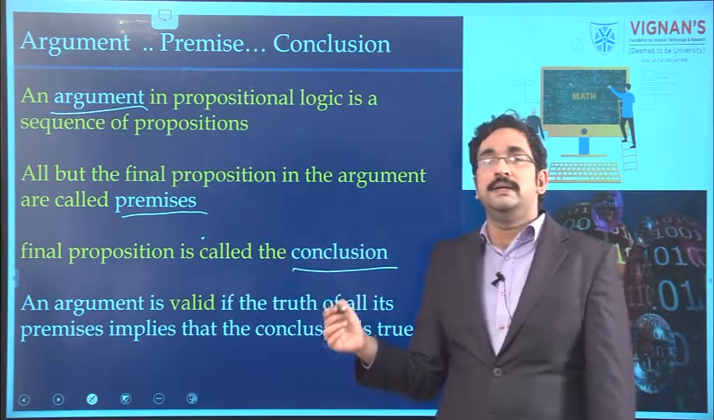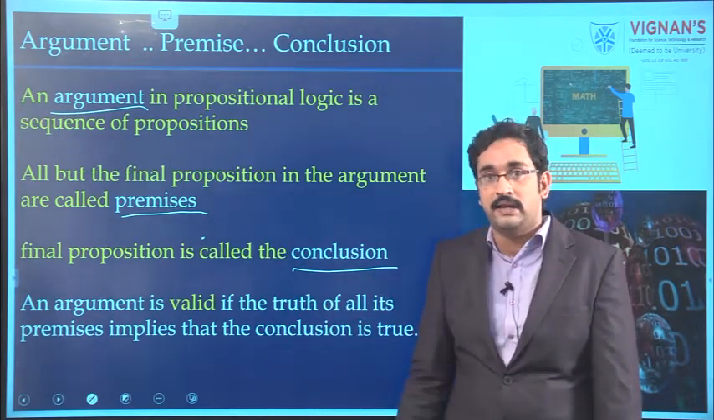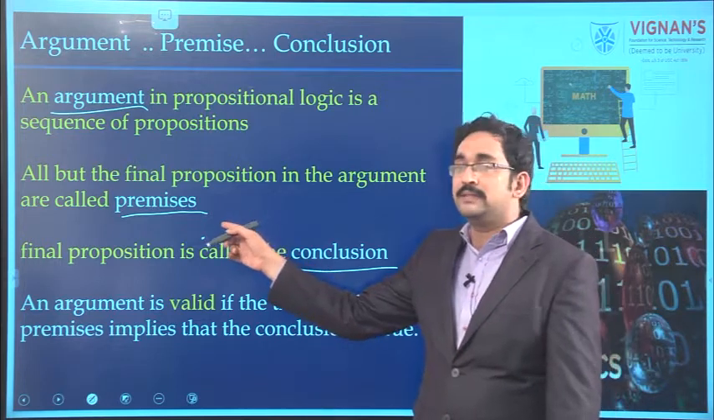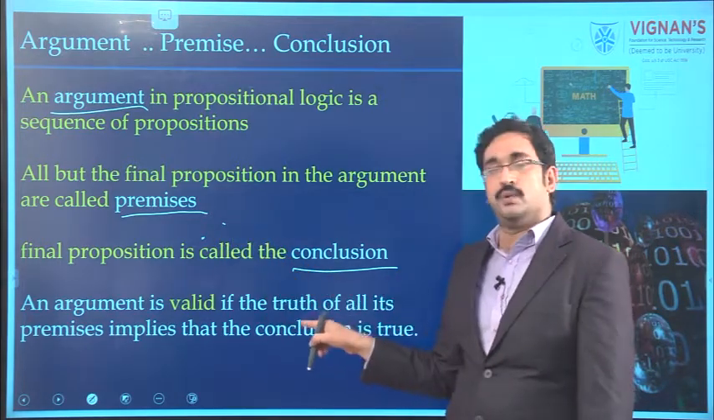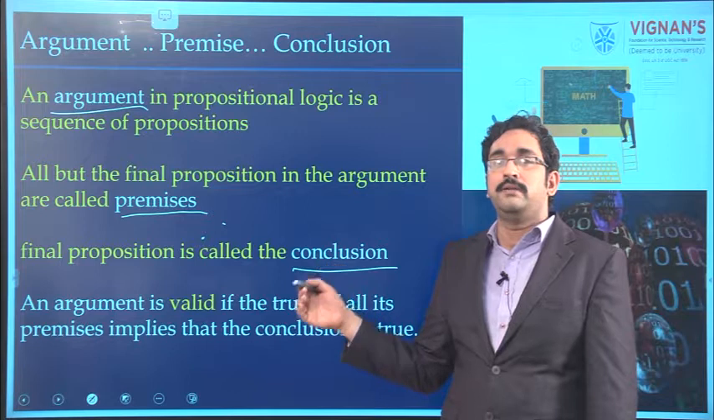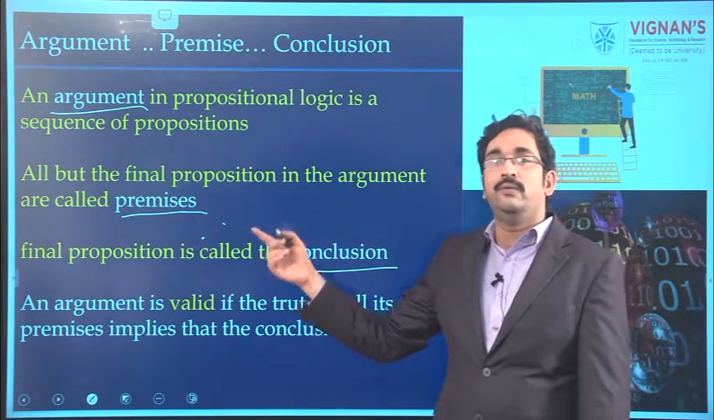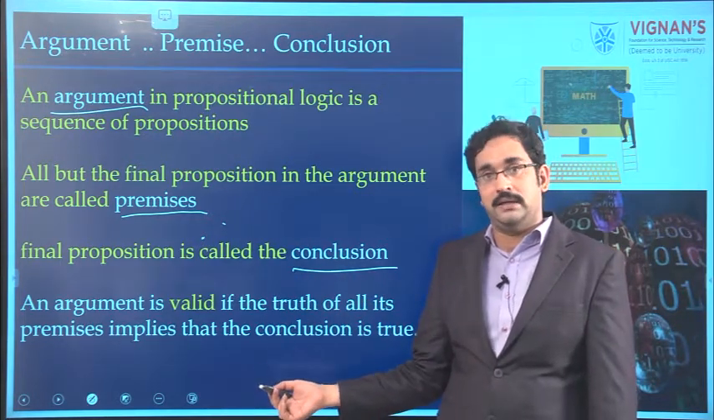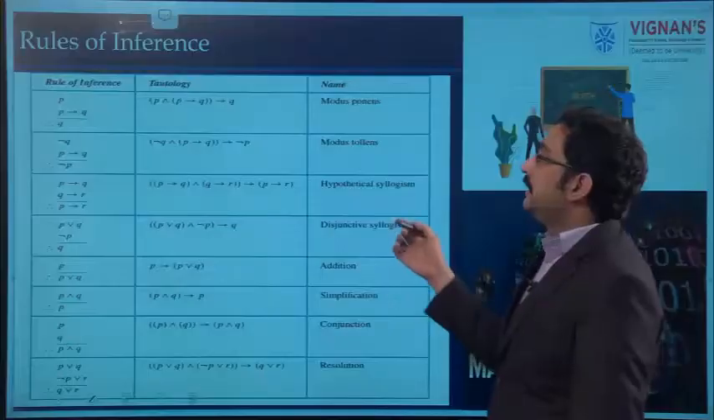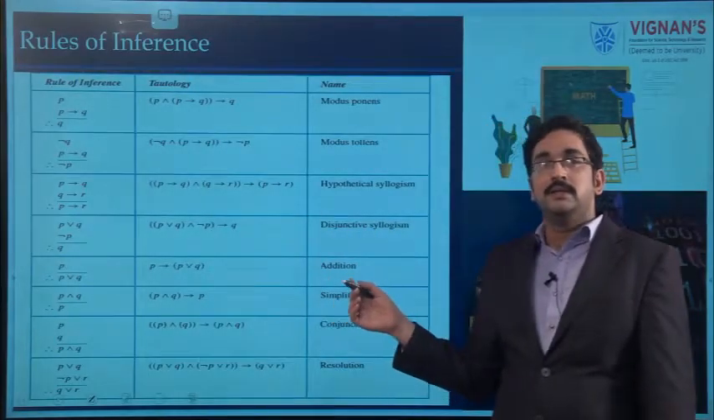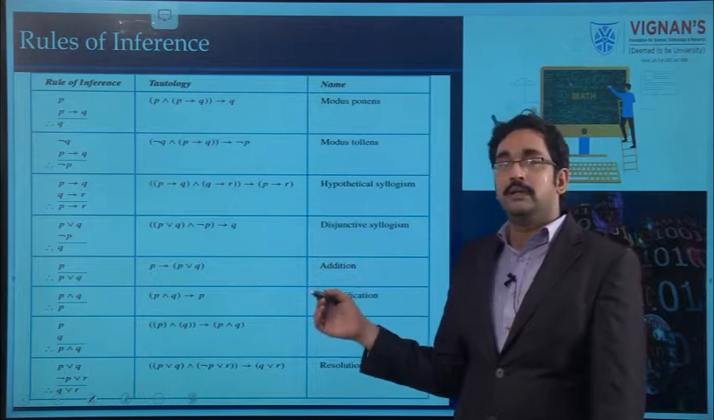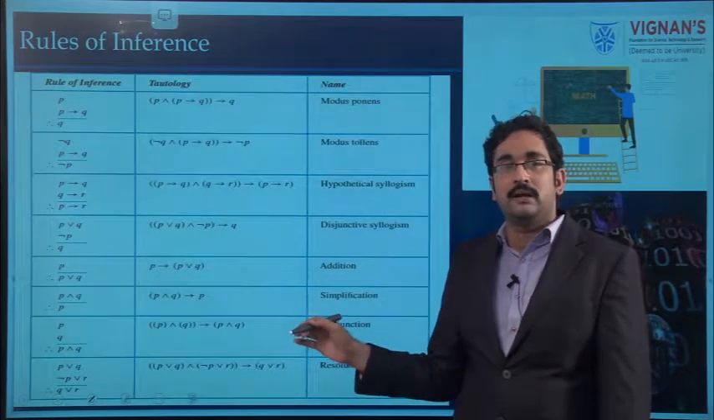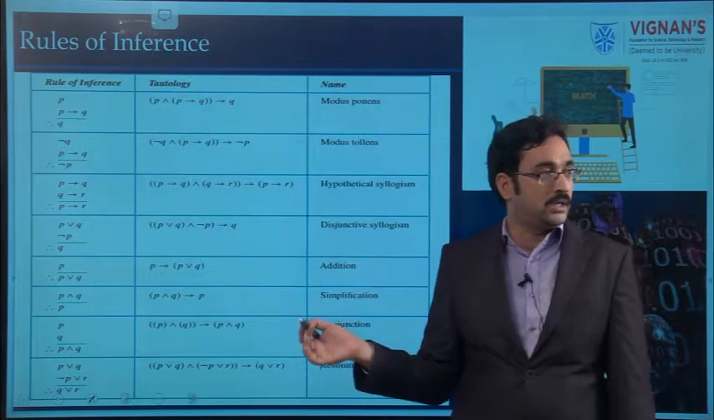So if an argument is given, when can we say that it is valid? Using the premises, we should be able to derive the conclusion. If we are able to derive the conclusion from the premises, we can say that the argument is valid. Otherwise, invalid. Here are the rules of inference. All these rules should be used when we are proving whether an argument is valid or not.